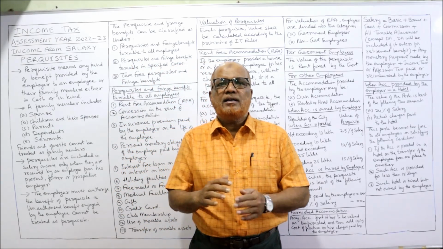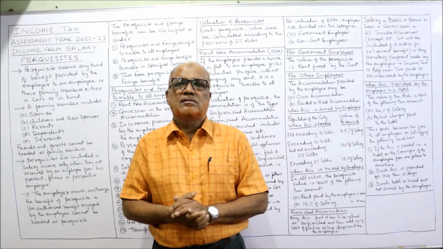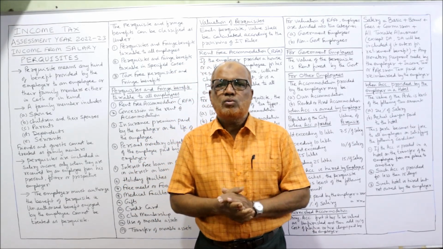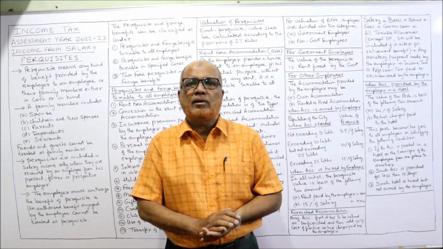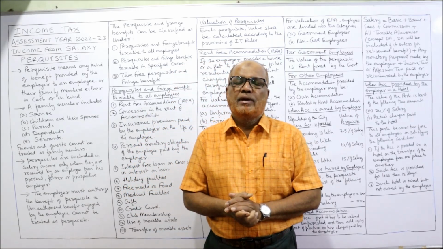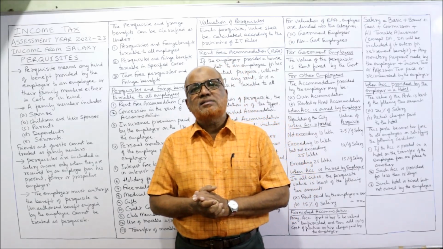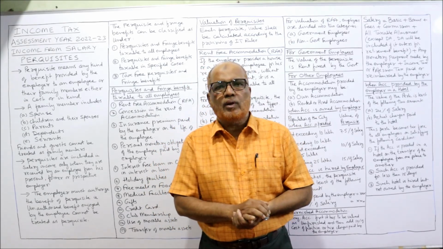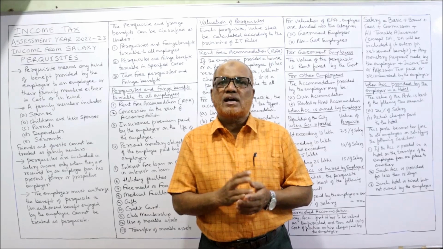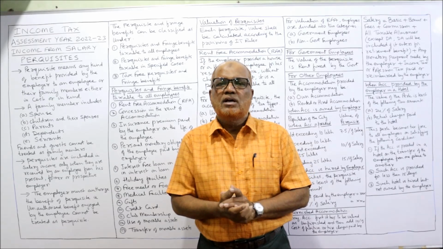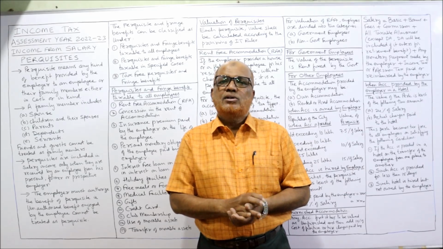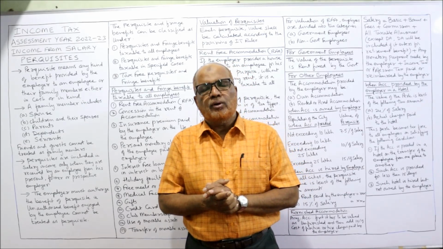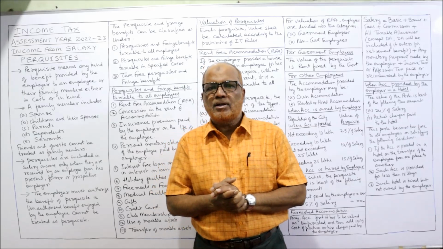First we have seen what items come under salary. Second, we have seen what items come under allowances. Now what are perquisites? What are the different categories of perquisites? How to value the perquisites? Now I am going to explain. Remember, in the examination they may ask you a theory question regarding the meaning of perquisites, the different types of perquisites, and how to value rent-free accommodation, etc. So this video is very important for students appearing for the income tax examination.